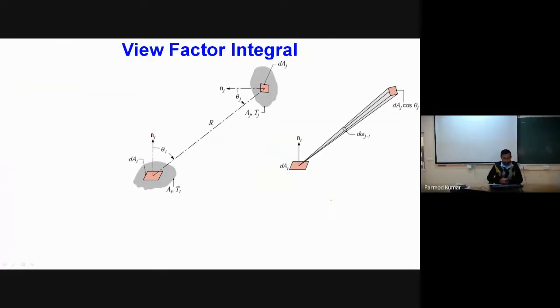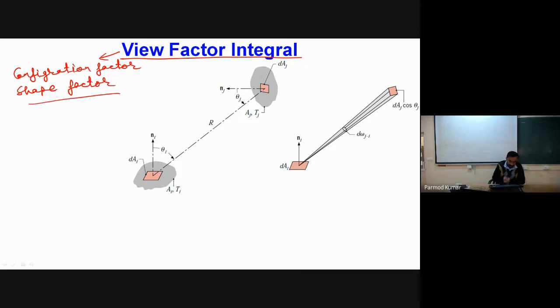Now let us talk about one very, very important concept, which is called the view factor, and sometimes this is also called the configuration factor, or even the shape factor. So there are many names for this particular factor. So basically, what is the meaning of view factor? View factor is a very important parameter for determining the radiation exchange between two surfaces.